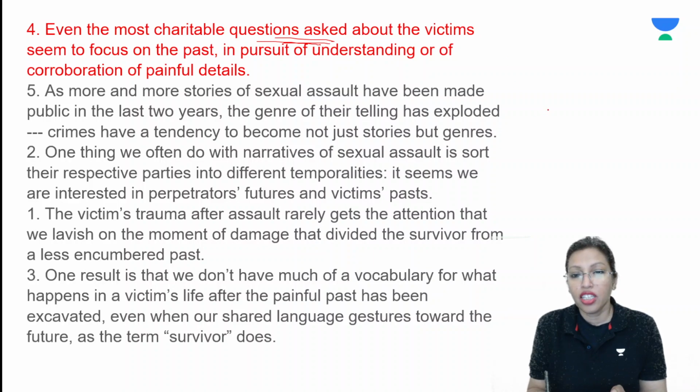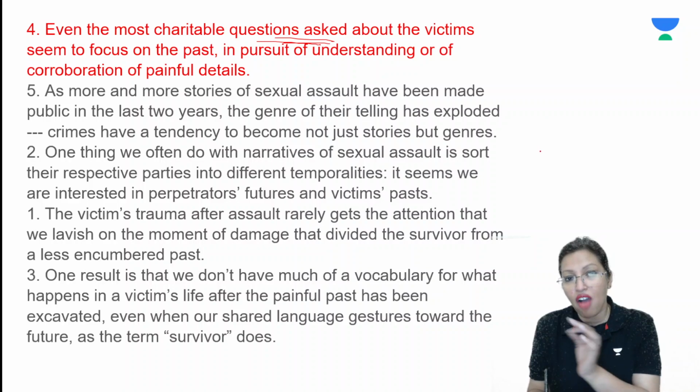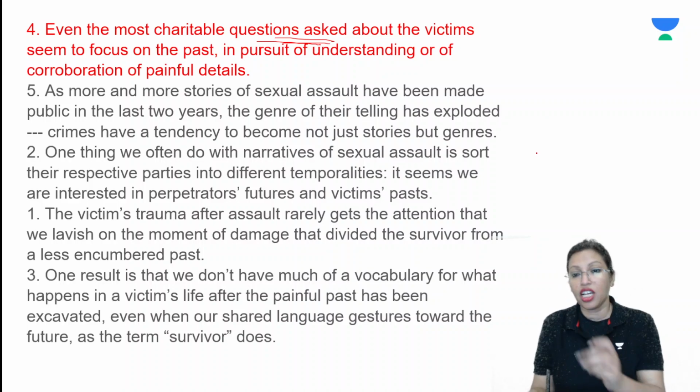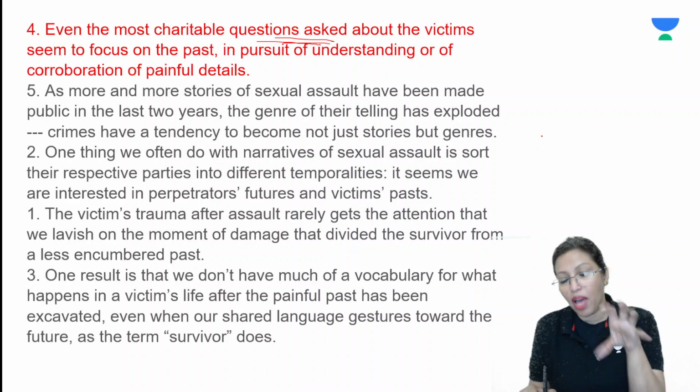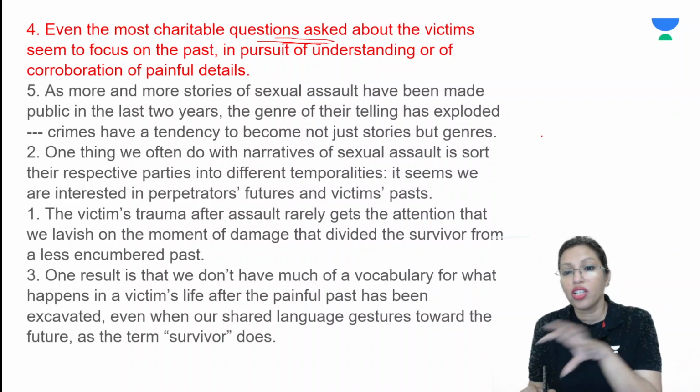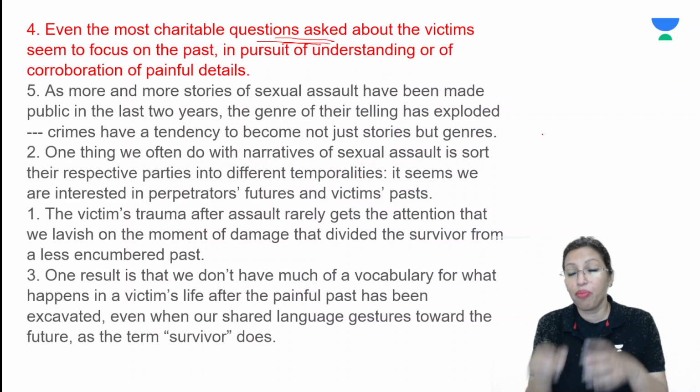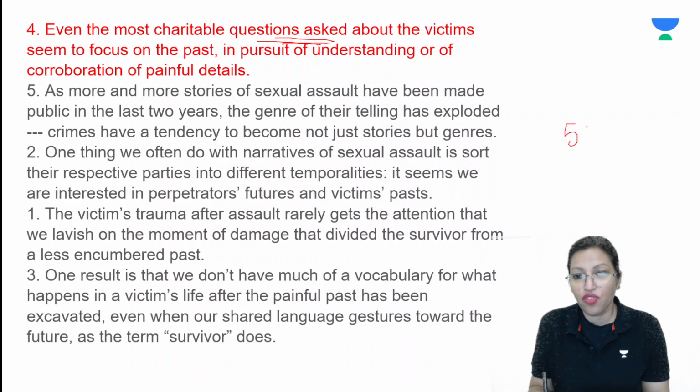So here the idea is what happens after the assault. That is what we are discussing. What happens to the victim's life after the assault is not much discussed, but it should be. So 5, 2, 1 and 3 is my arrangement, and sentence number 4 is the odd one out.